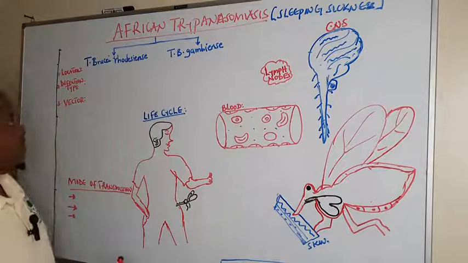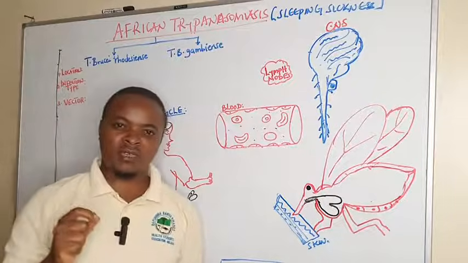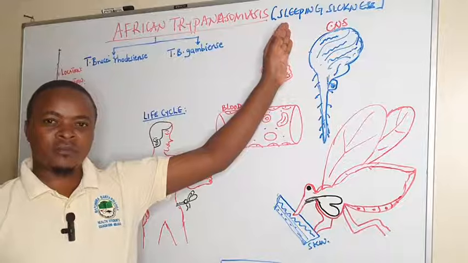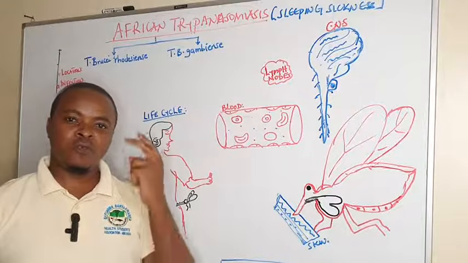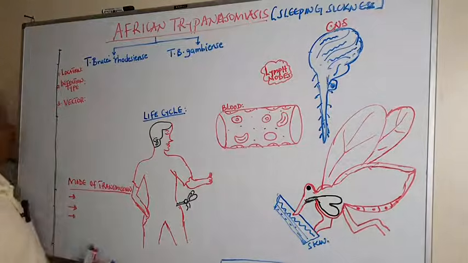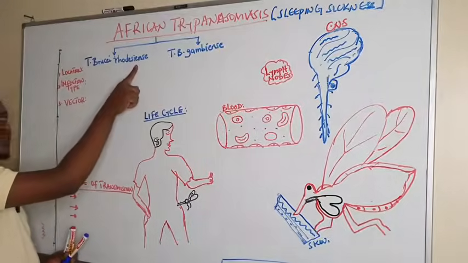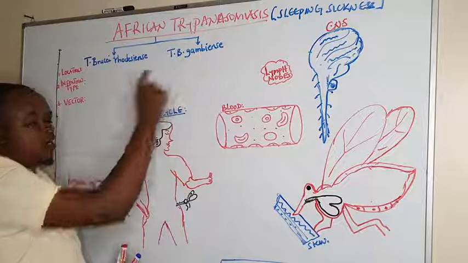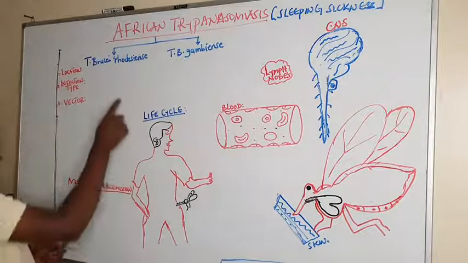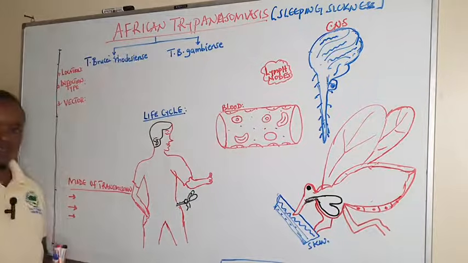This disease, known as sleeping sickness, is caused by two major types of hemoparasites: Trypanosoma brucei rhodesiense and Trypanosoma brucei gambiense. Those are the two types of trypanosoma which can cause African trypanosomiasis.